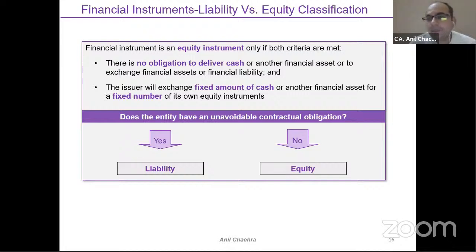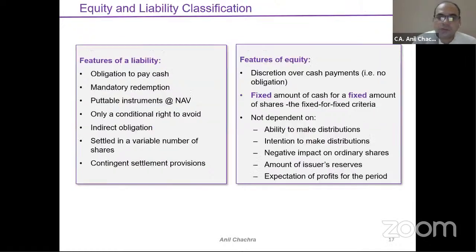This is the first thing. The second thing is what other rights have been attached while issuing the preference shares, for example in the case of dividends. Suppose the shares are not redeemable, but we have to pay the dividend and the dividend is mandatory. That means there's still a contractual obligation. I need to pay the dividend in cash form, so it becomes my liability portion, right? These types of things we need to keep in mind while doing the classification between liability and equity part.